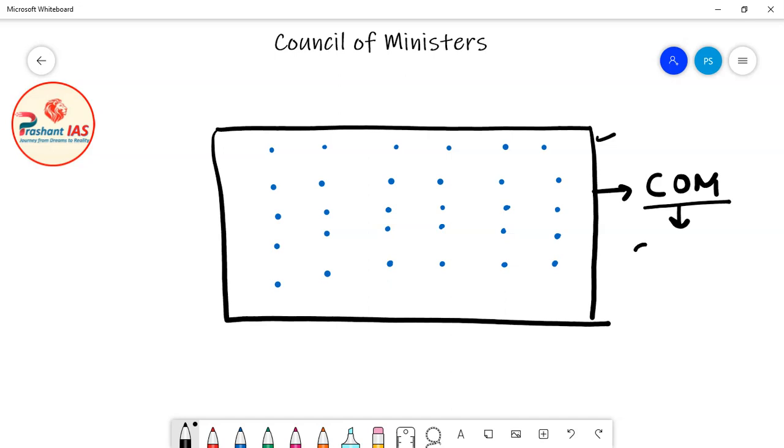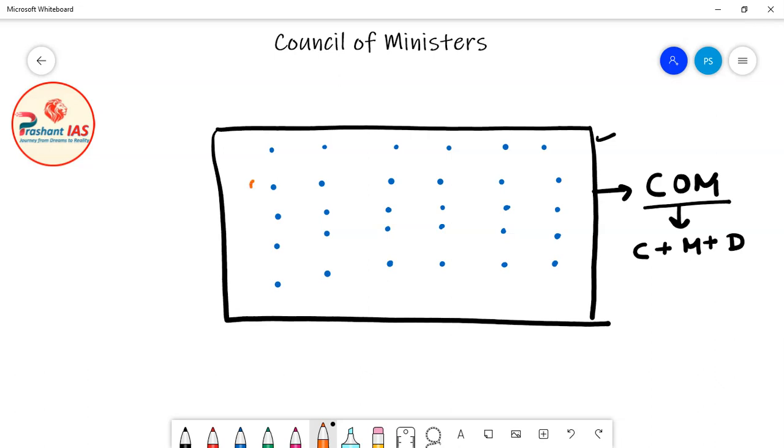First of all, cabinet ministers are included, then ministers of state are also included, plus deputy ministers are also included. So this black rectangle represents the entire Council of Ministers, and these blue dots represent all the ministers: cabinet ministers as well as ministers of state as well as deputy ministers.